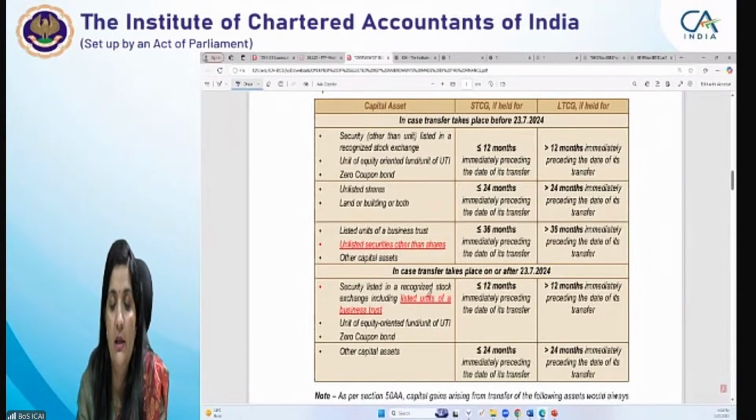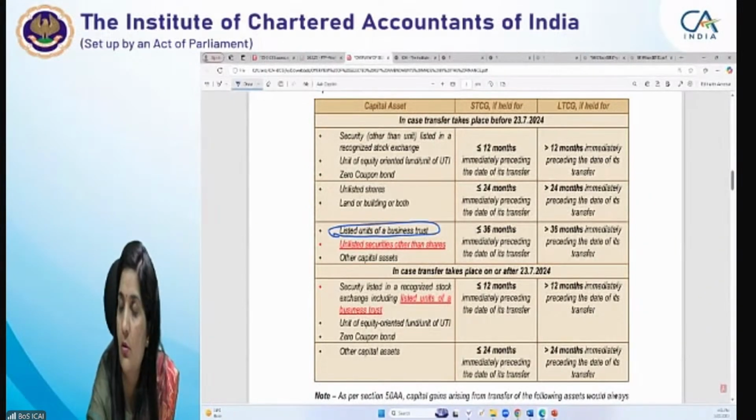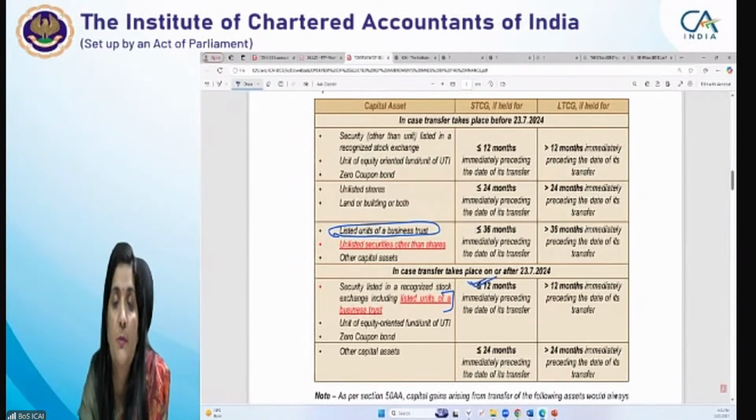So security listed in a recognized stock exchange, including listed units of business trust और unit of equity oriented fund और zero coupon bond, इसके लिए आपका period of holding is 12 months. Exceeding 12 months, then it would be long-term capital gains. If it is less than or equal to 12 months, it would be short-term capital asset. Why I'm telling? Because यहाँ पे if you see unlisted securities other than shares की बात करें तो वहाँ पे other period लगता था, that is 36 months का. और listed units of business trust की बात करें, there is a period of 36 months applicable, जो कि अभी आपको 12 months का period है, ठीक है, पहले 36 months का था, ठीक है.